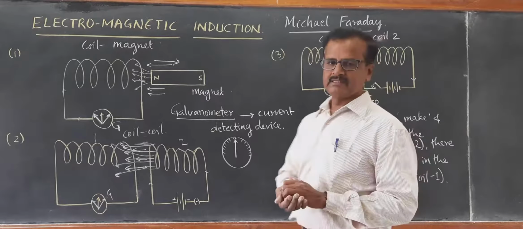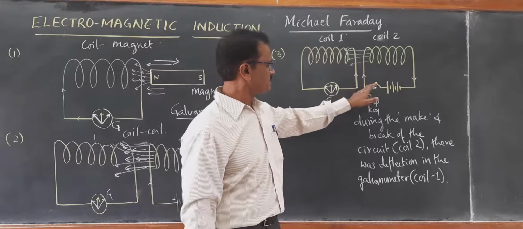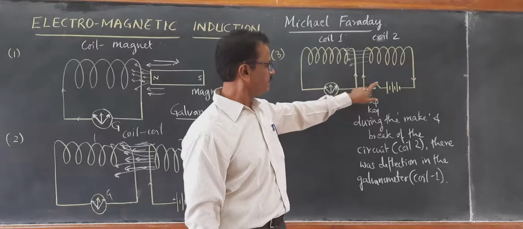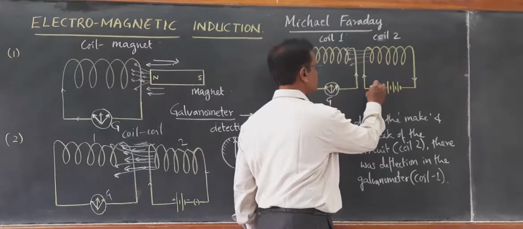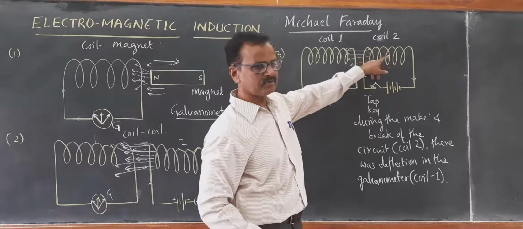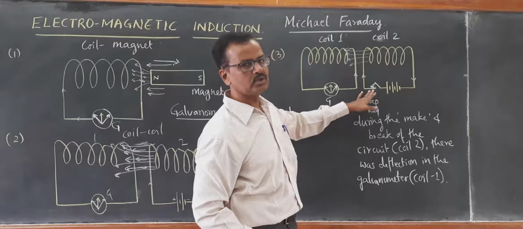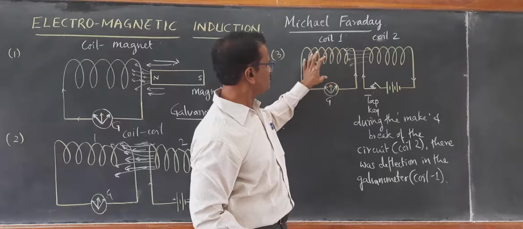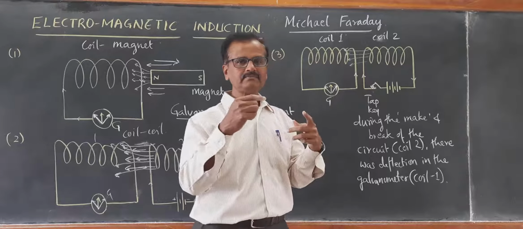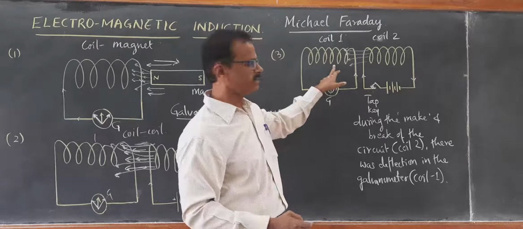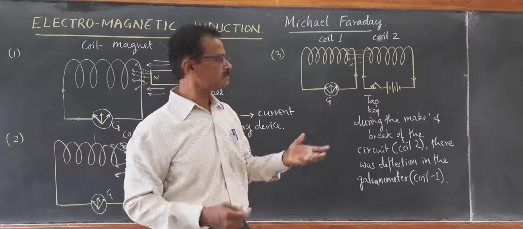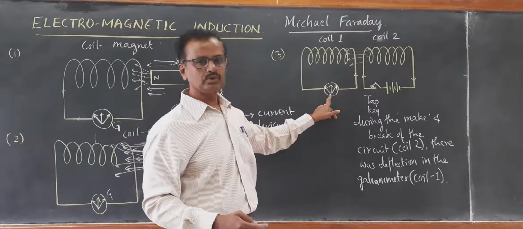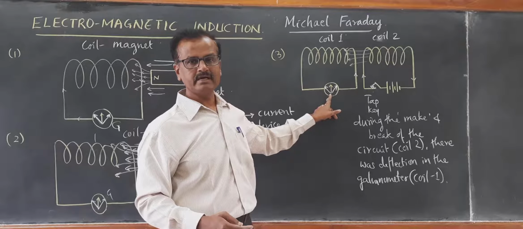Same thing here. In this case, during the make, the moment you close the key, the current increases from zero to maximum. During this growth of current from zero to maximum, the number of magnetic field lines linking with this coil increases. Magnetic field strength increases. As long as there is an increase in magnetic field strength, it will show deflection in the galvanometer, meaning it could generate electric current.